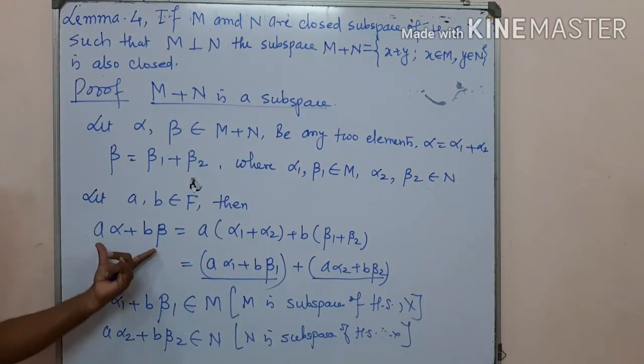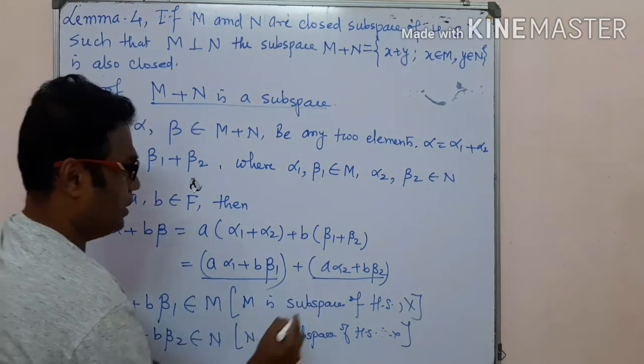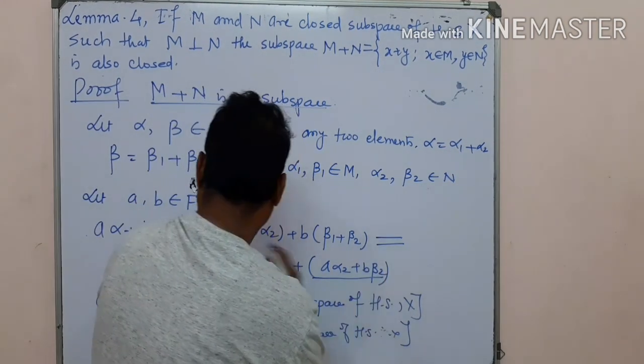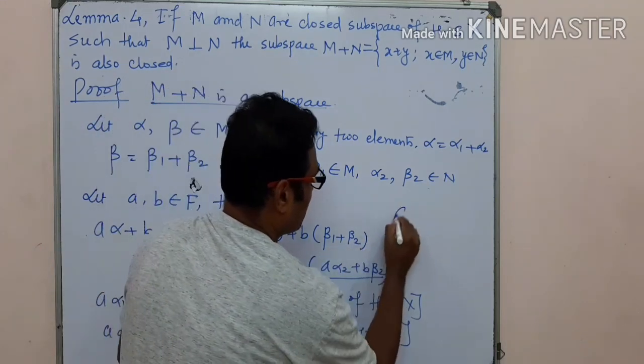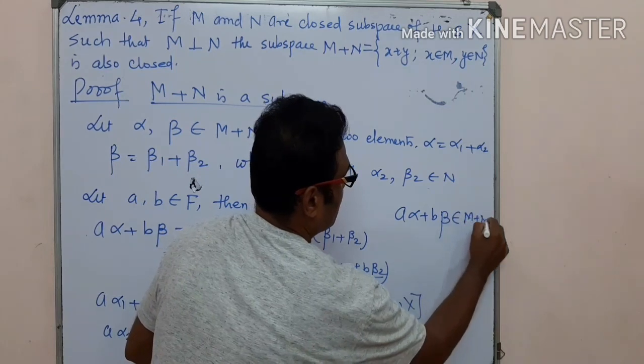So the whole expression, that is a alpha plus b beta, belongs to M plus N.